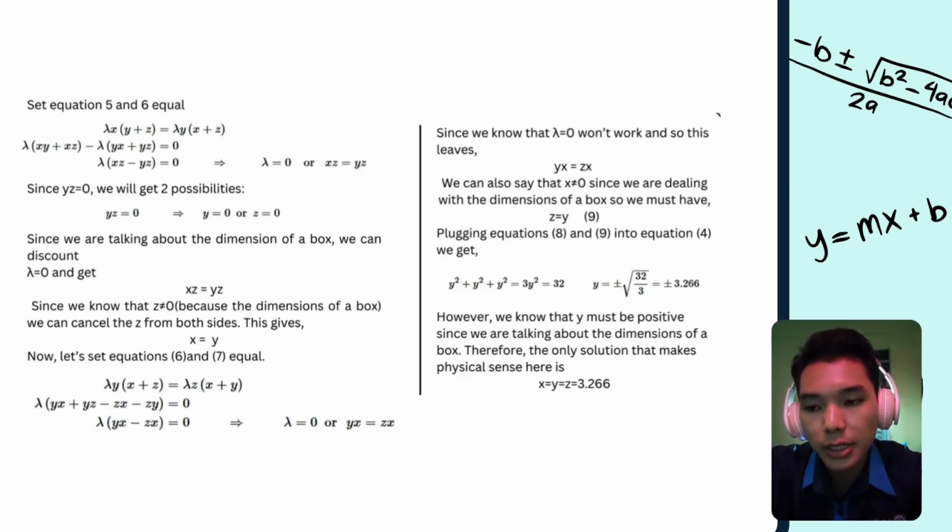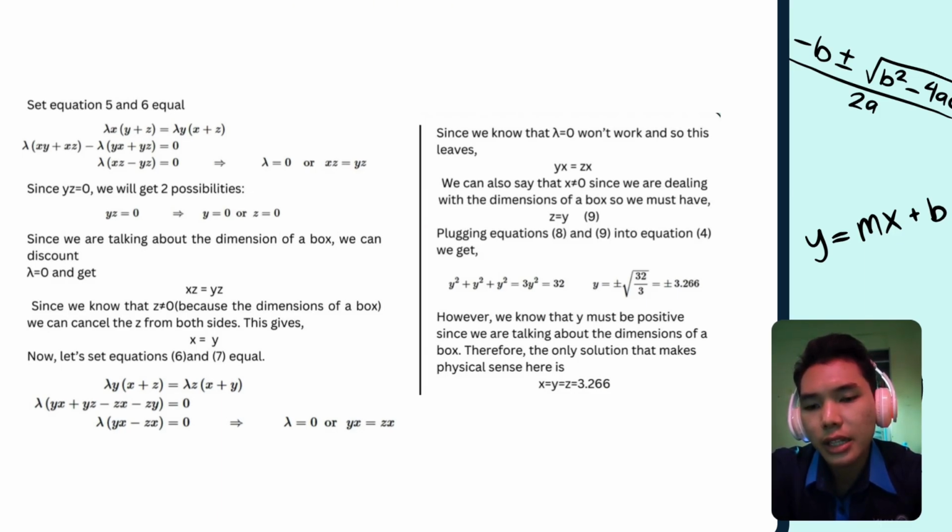Now let's set equation 6 and 7 equal: λy(x + z) = λz(x + y), λ(yx + yz − zx − zy) = 0, λ(yx − zx) = 0, and then we get λ = 0 or yx = zx. Since we know that λ = 0 won't work, this leaves yx = zx, and we can also say that x is not equal to 0 since we are dealing with the dimension of a box, so we must have z = y.